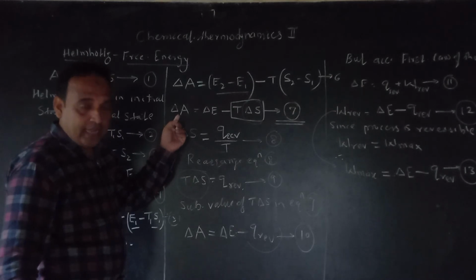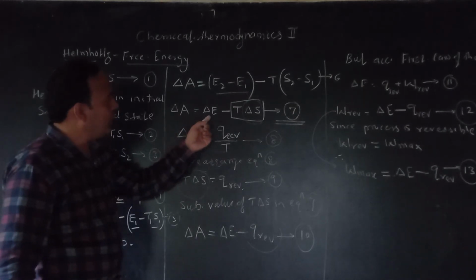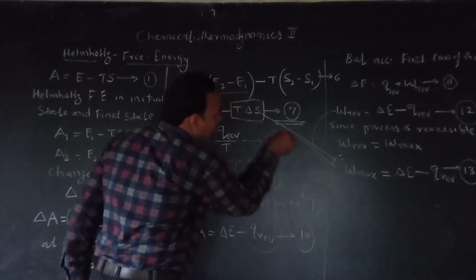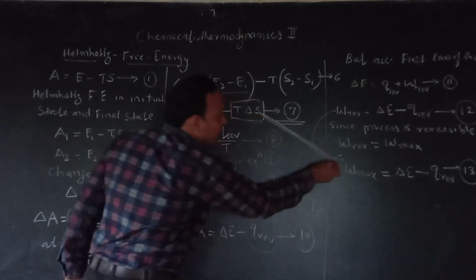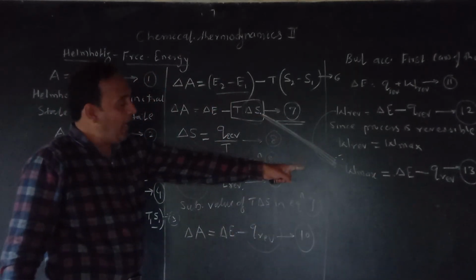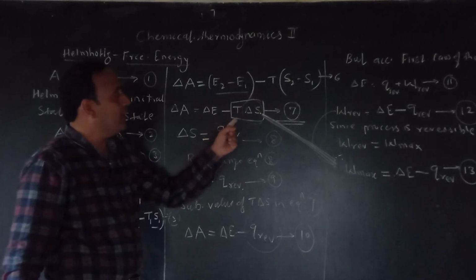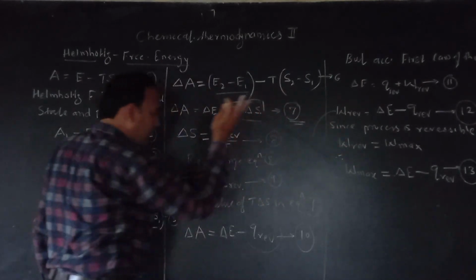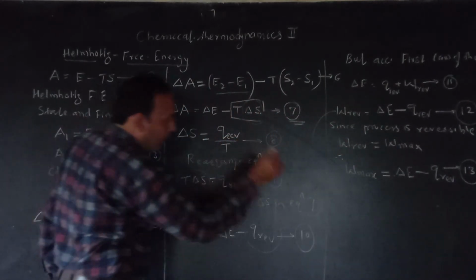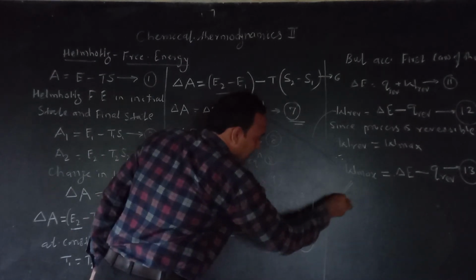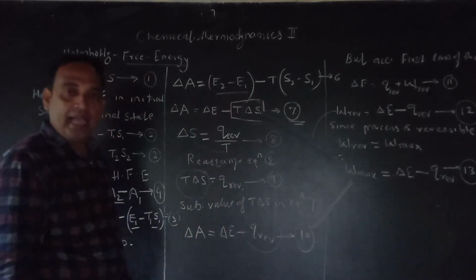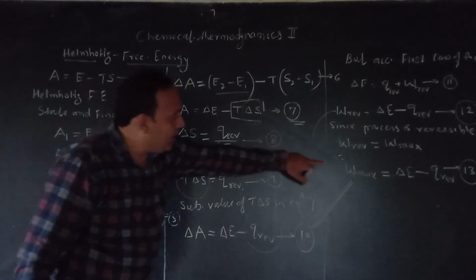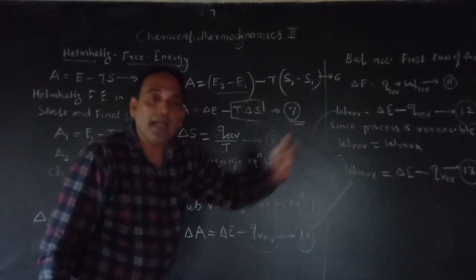Delta A, the change in Helmholtz free energy, is equal to delta E minus T delta S. And here I am writing, compare this to equation: W max is equal to delta E minus Q reversible. Now, a better way: come to equation number 10 and 13. Delta A is equal to delta E minus Q reversible, and here W max is equal to delta E minus Q reversible.